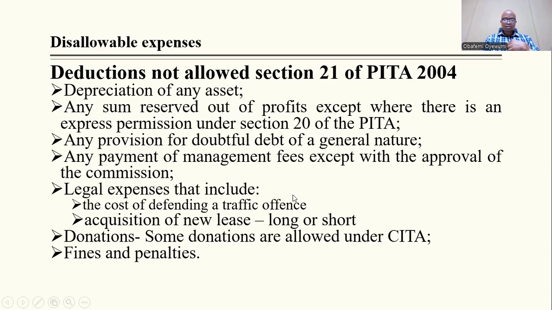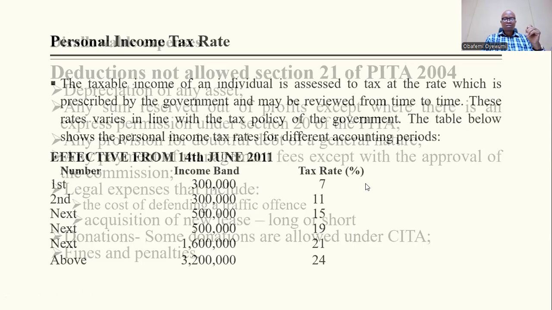Legal expense shall include... now you talked about legal expense earlier on, but this legal expense is different. When you're defending a traffic offense committed by a staff or committed by yourself as the owner of the business, it is not also allowed. Some donations are allowed under CETA. Yes, that's correct. Fines and penalties are not also allowed.